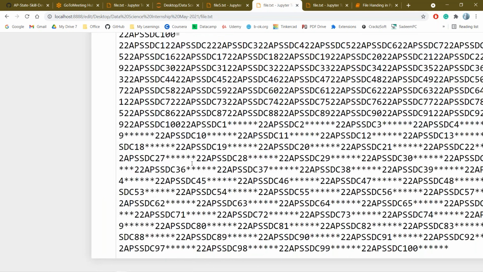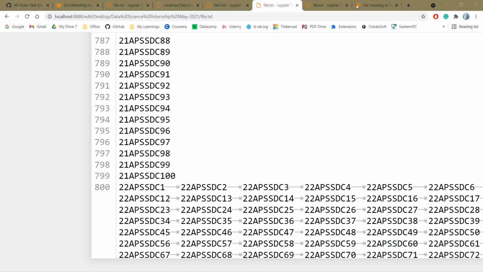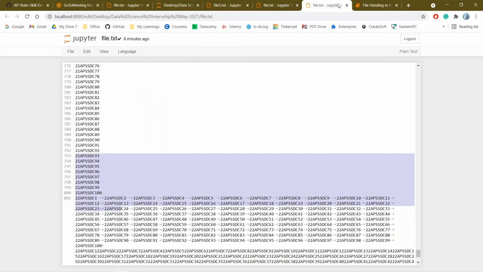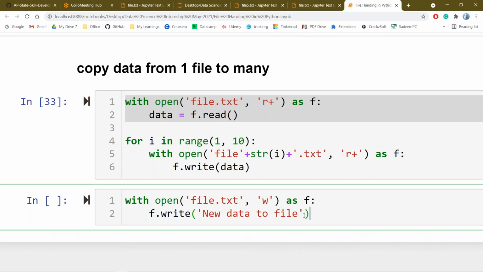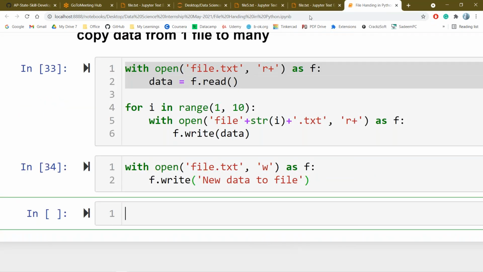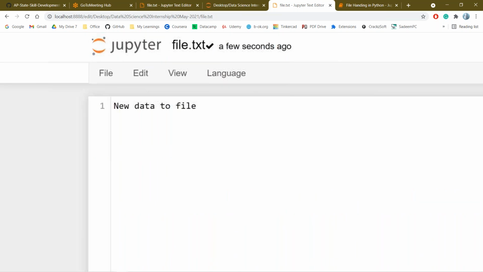If I use the write mode, the entire data will be deleted and only the new data will be added. If I reload this particular file, the data I have written in write mode remains and all the earlier data is removed. If the file does not exist, the file will be created. If the file exists, the data will be removed and the new data will be added.